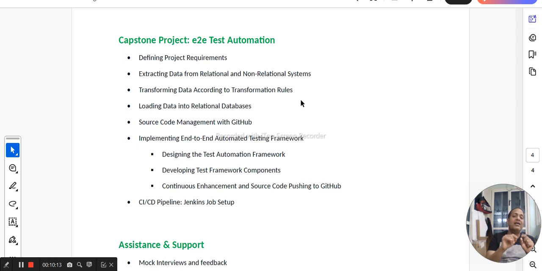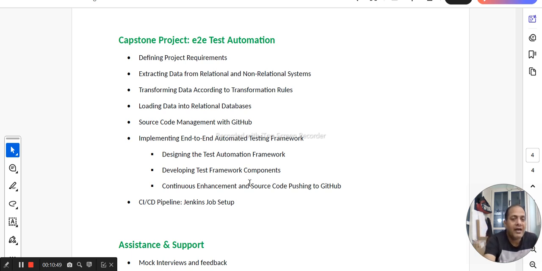As part of this, we are going to take a good number of relational and non-relational data sources. For example, different types of files, different types of databases, and also data coming in from AWS cloud. We are going to design an end-to-end test automation framework as part of it. Finally, we are going to integrate it using the CI/CD tool Jenkins. And that brings us to the end of the syllabus, or the course.